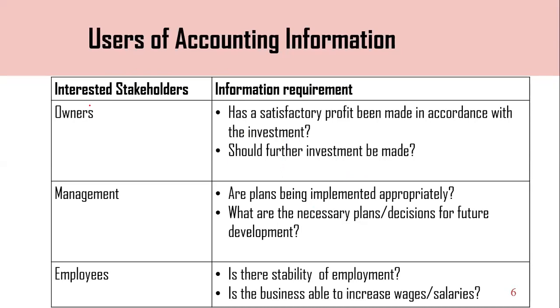Then owners are expecting what kind of things happening in the organization. First, the interested stakeholders I have taken here are the owners. I think about what kind of information they require. First thing you can see, has a satisfactory profit been made in accordance with the investment? As I mentioned earlier, owners are the persons who have invested in the particular organization. Then they need to know whether the company is having satisfactory profit according to the investment.